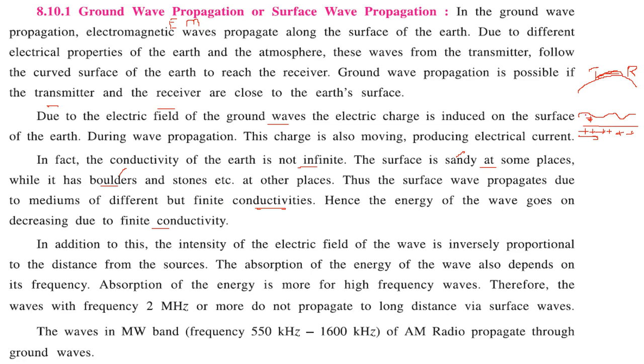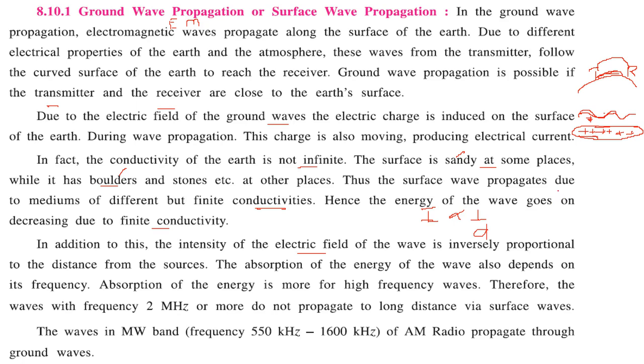Since charge is induced at the Earth's surface because of this wave, and also because of the various objects with different conductivities, the energy of the wave from transmitter to receiver is diminished. Along with this, the intensity of the electric field of the wave is inversely proportional to the distance from the source.